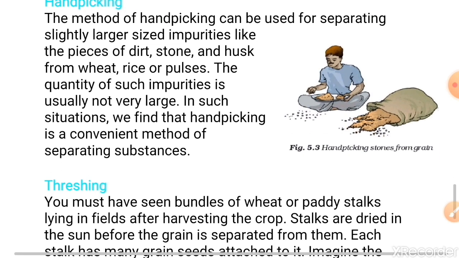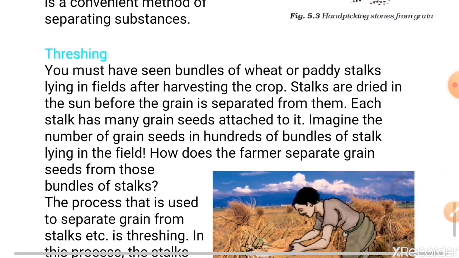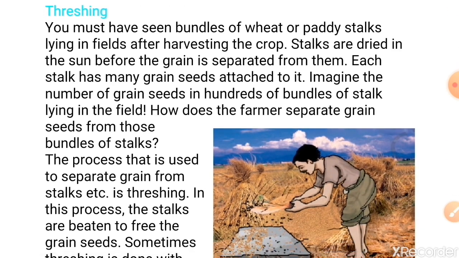Moving to the next, it's threshing. Now let's understand what this threshing method is. You must have seen bundles of wheat or paddy stalks lying in the field after harvesting the crop. Stalks are dried in the sun before the grain is separated from them, and each stalk has many grain seeds attached to it. Imagine the number of grain seeds in hundreds of bundles of stalks lying in the field. How does the farmer separate grain seeds from those bundles of stalks?